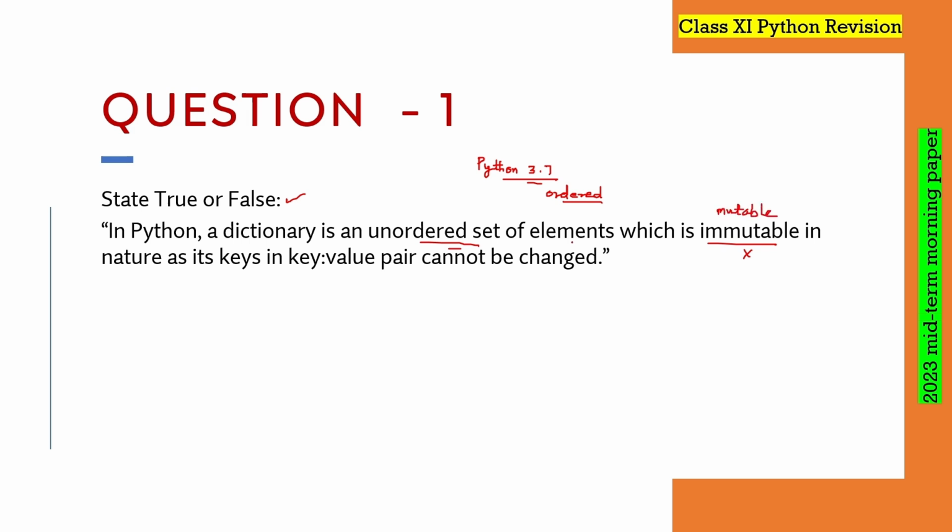Now let's see the next part: as its keys in key value pair cannot be changed. This portion is correct. Why? Because keys are immutable. Since keys are immutable, that's why keys cannot be changed in a key value pair.